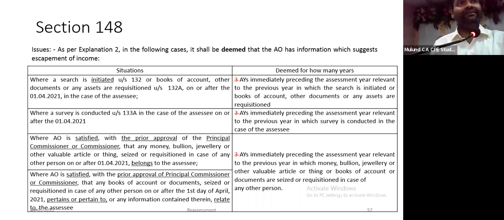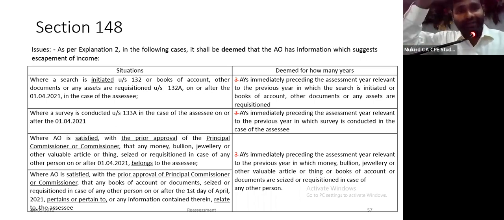But there are two prior conditions to be fulfilled. There has to be a satisfaction recorded by the assessing officer. Such satisfaction has to be recorded with the prior approval of the principal commissioner. Assuming he has recorded a satisfaction, but prior approval of the principal commissioner is not taken, gone. Jurisdictional condition not satisfied.